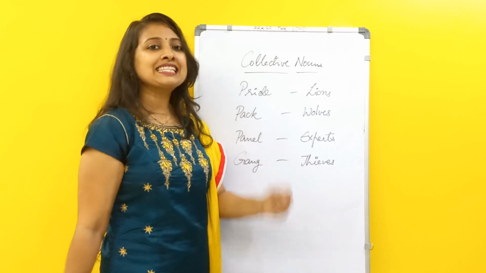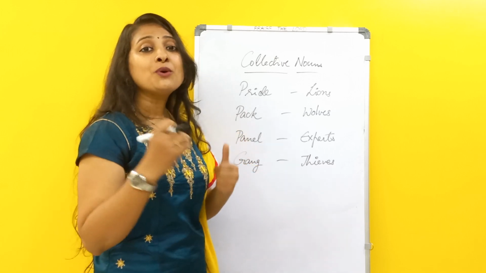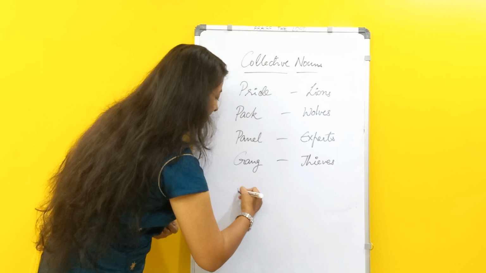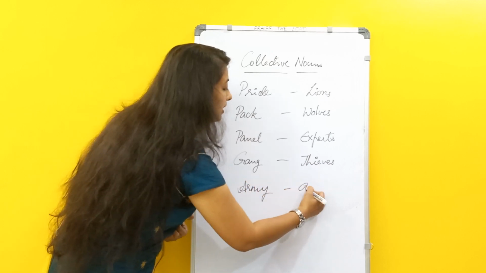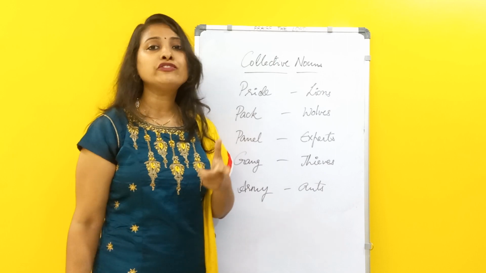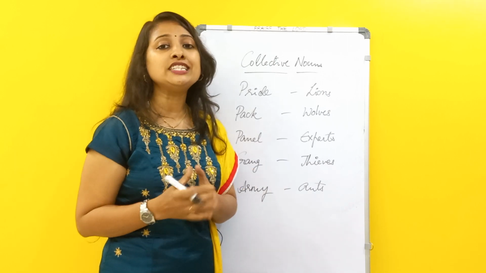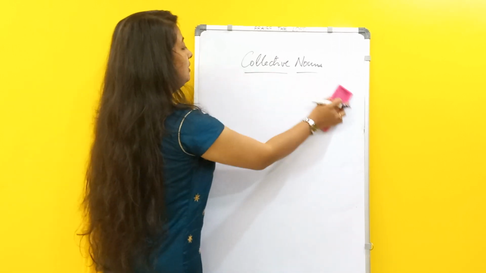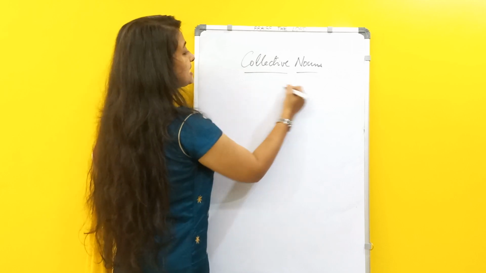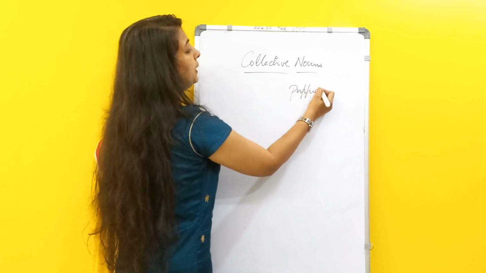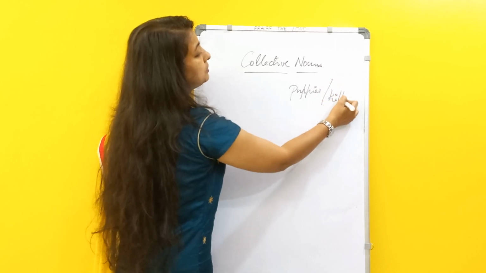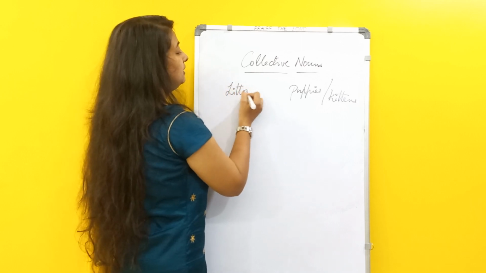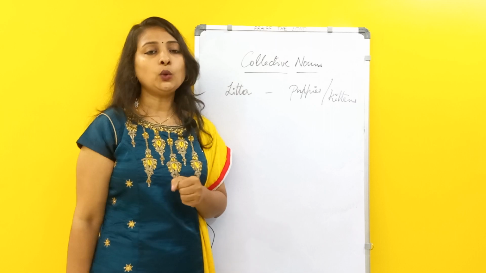Now coming to ants, we see ants in the house everywhere, isn't it? They'll be marching and going all the time. So what might the collective noun be? It is an army. We'll be using an army of ants, or you can even say a colony of ants. Or if it is about puppies or kittens, you will be using the term litter. A litter of puppies.